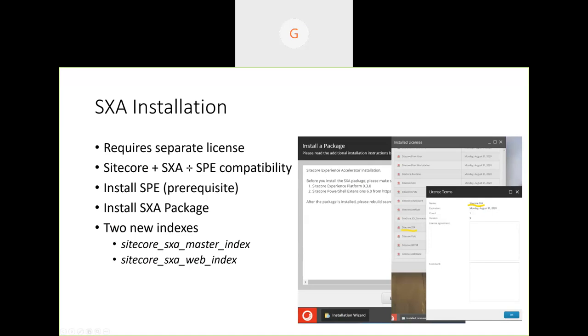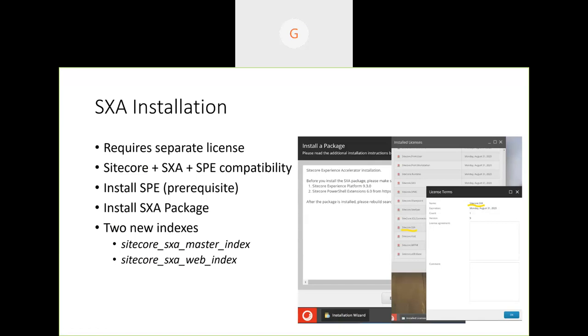It automatically creates them on the Azure Search instance. One more point: if you are not able to work with this, you need to double check your license details, the installed licenses. It should have the Sitecore SXA entry. If you are working on a partner license, you will most probably have it. But if you are working on a particular client project, that client license might not have it. So please double check when you are trying to work with SXA.